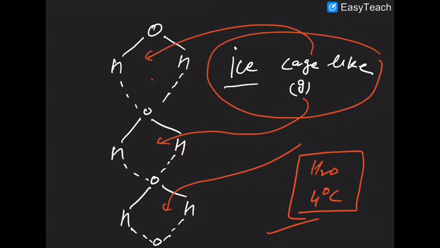The presence of cages in the ice makes the molecules acquire more volume, so density becomes less. That is why ice is able to float over water.